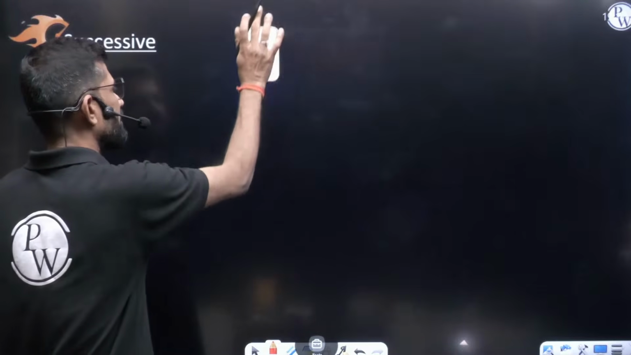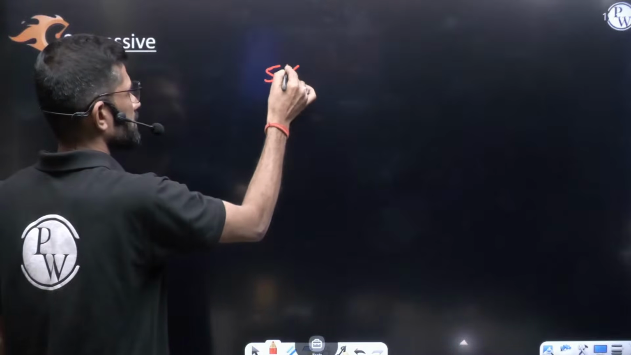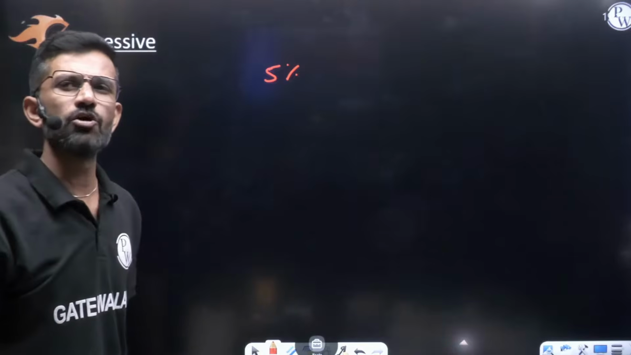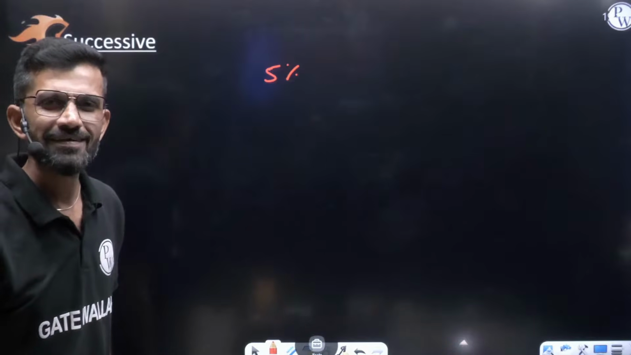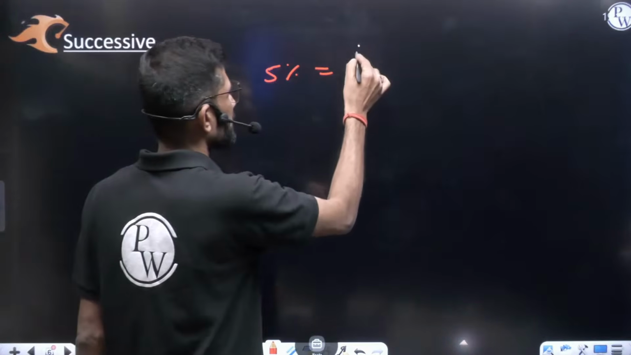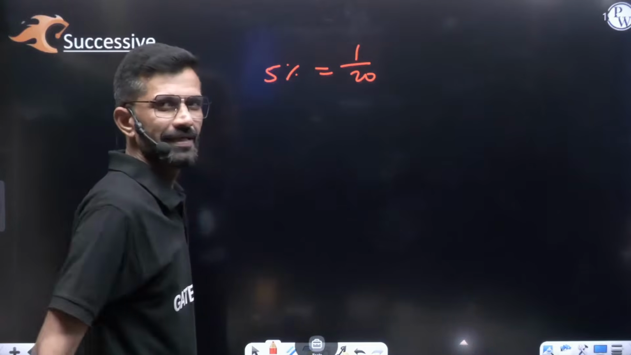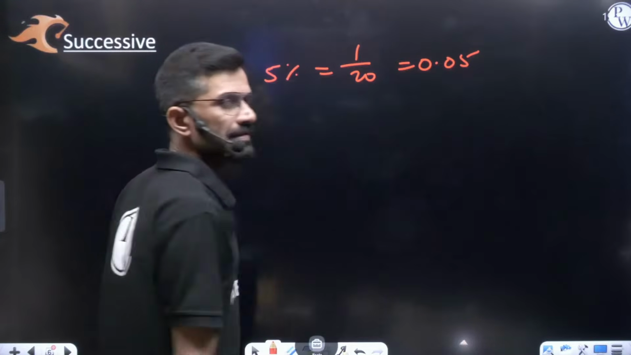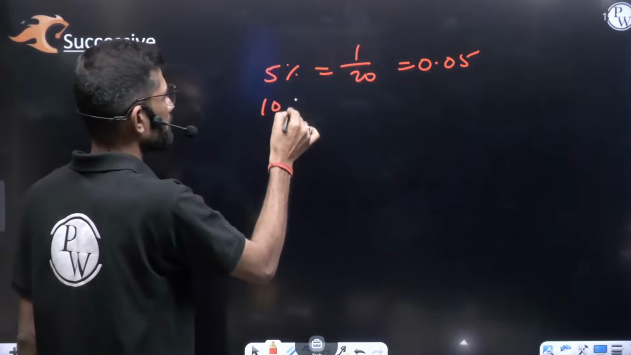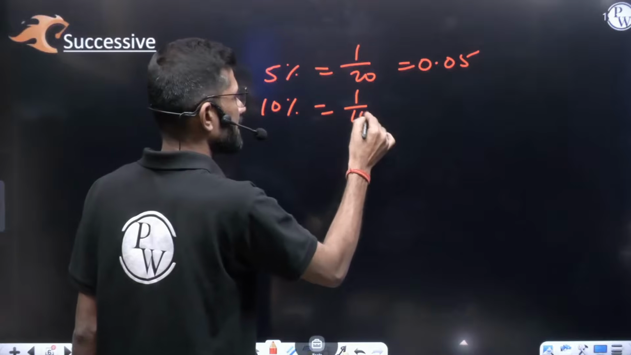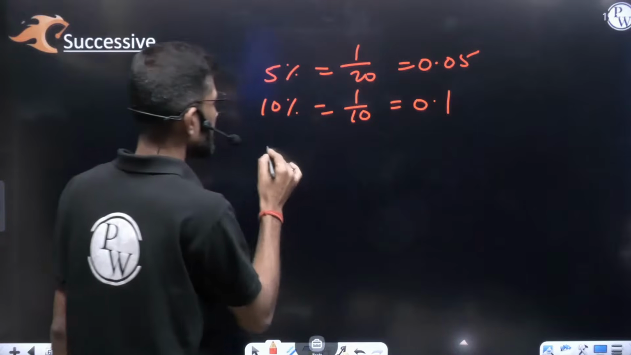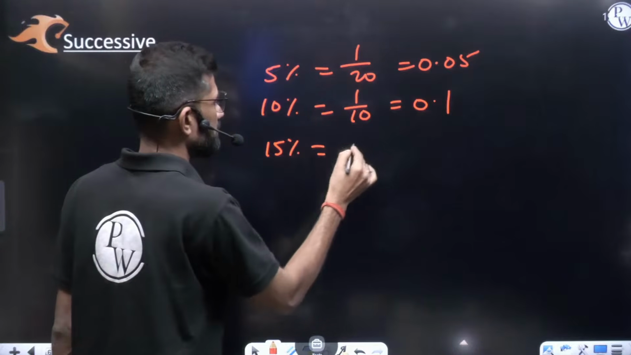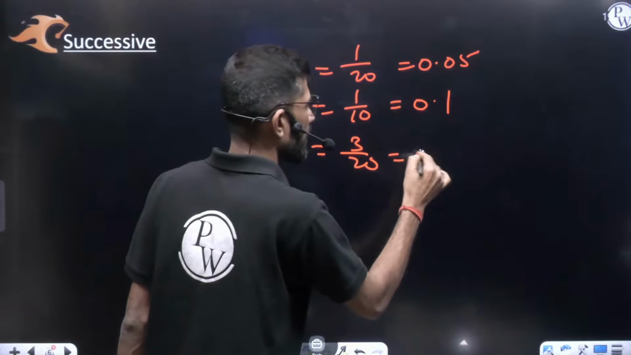50%, sorry, you can start with 5%. 5% in fraction, how much will it be? 5 by 100. In simplest form, how much will it come? If you cancel, it will be 1 by 20. In decimal, how much will it be? 0.05. Then 10% means 10 by 100, simplest form 1 by 10, in decimal 0.1. Then 15%: 15 by 100 means 3 by 20, in decimal 0.15.